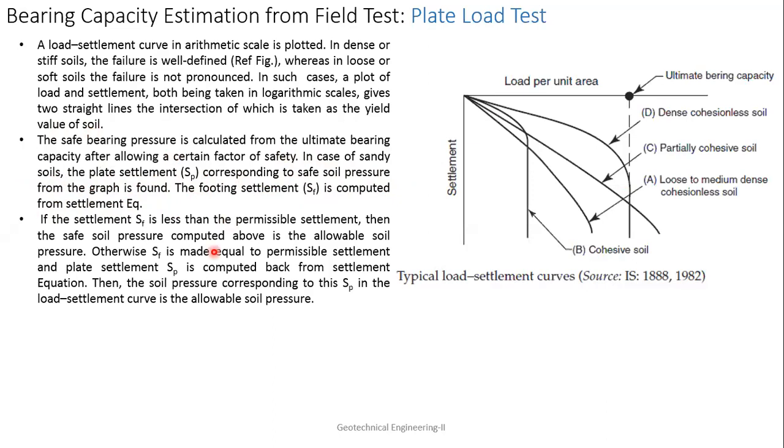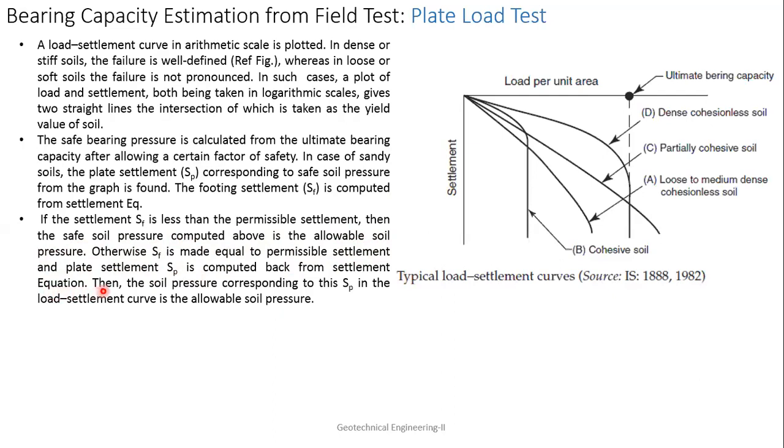For the granular soil and for the clay soil I have shown you the settlement equation, so from that you will get the SF value. If SF is less than the permissible settlement, then the safe soil pressure computed above is the allowable soil pressure. Otherwise, SF is made equal to the permissible settlement and the plate settlement SP is computed back from the settlement equations.